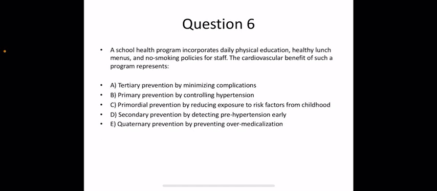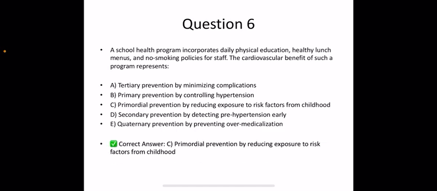Next question is, a school health program incorporates daily physical education, healthy lunch menus, and no smoking policies for the staff. The cardiovascular benefit of such program represents A. Tertiary prevention by minimizing the complications. B. Primary prevention by controlling hypertension. C. Primordial prevention by reducing exposure to risk factors from childhood. D. Secondary prevention by detecting prehypertension early. E. Quaternary prevention by preventing over-medicalization.